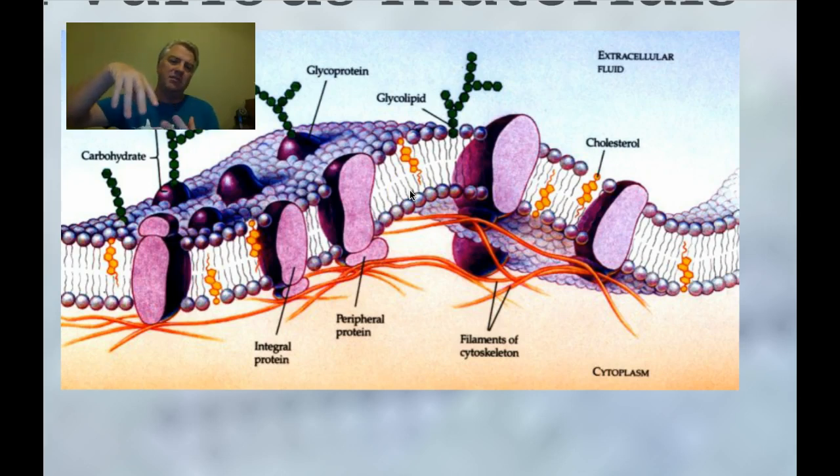Remember, cell membranes are fluid. They're often called a fluid mosaic, so they move around a little bit. The cholesterol molecules keep them at the proper fluidity so they don't get so fluid that they fall apart, and you don't want them to be so static that they don't move, so that they're rigid.